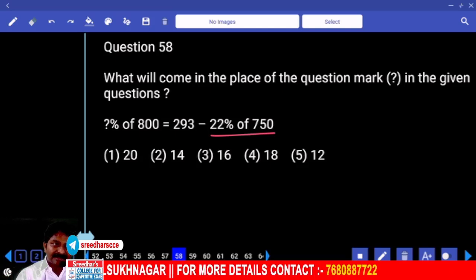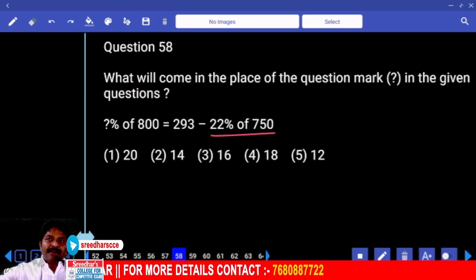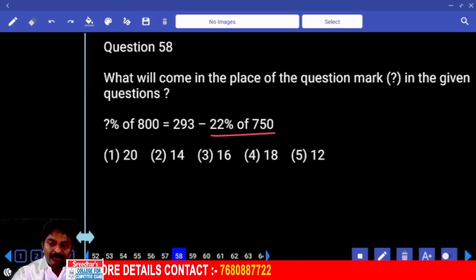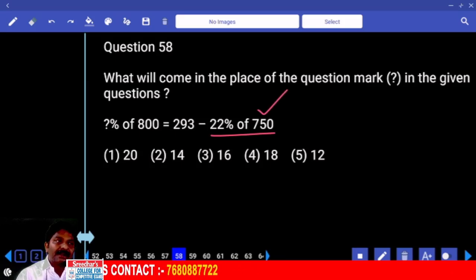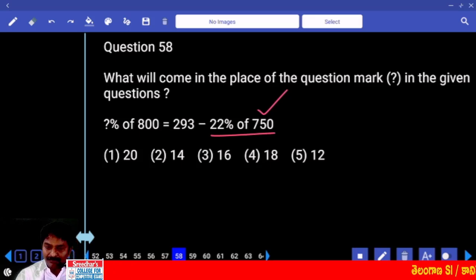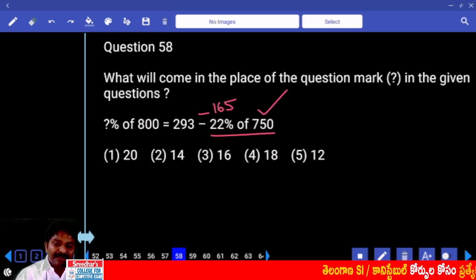Let's calculate this number. 22%, 20% plus 2%. What is 10%? Double. What is 2% then? 15. 15, correct. 150, 15. So we have to subtract 165 from this number. Are you okay?